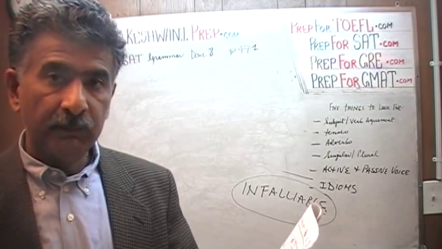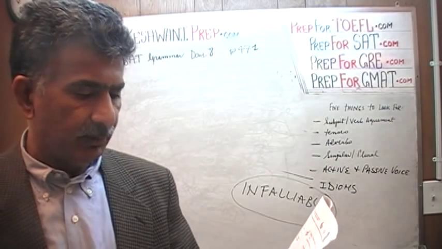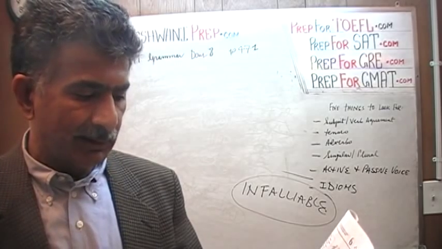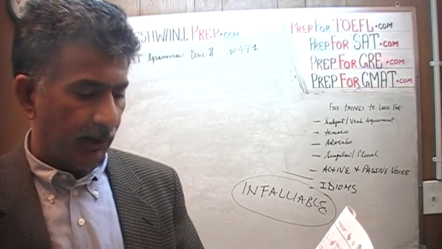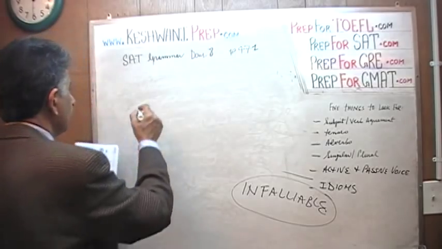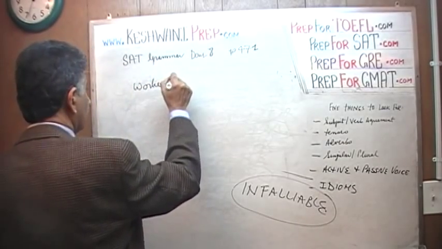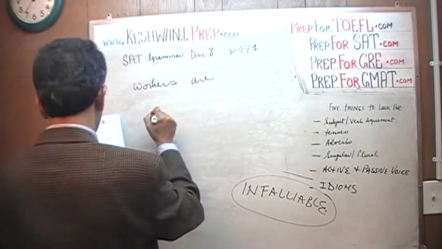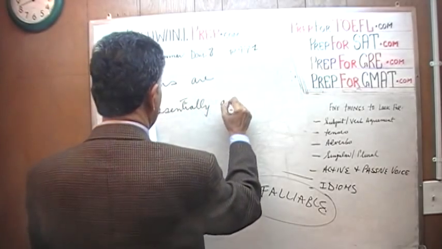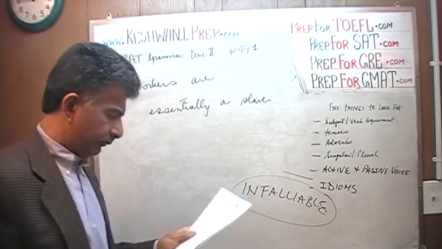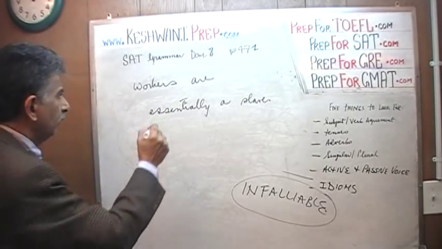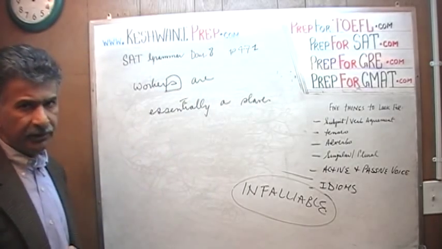Let's keep on reading. I'm going to read one more time up to the part where it's underlined, up to the B part. It says, joining a grassroots movement against inhumane working conditions, some consumers in the US have stopped buying products from countries in which workers are essentially a slave. Well, let's see what we can do here. The problem here is that we are talking about who? We are talking about workers. How many? Many of them, more than one.